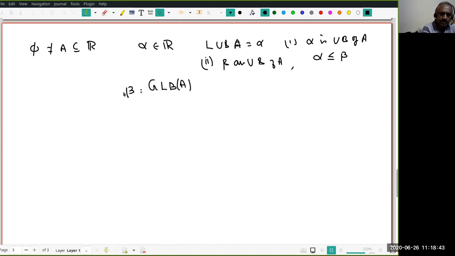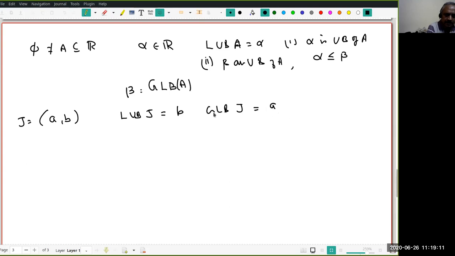Okay. So I'm not going to repeat. You must have reviewed. So let us start with some very simple observations. We had already shown, remember, that the first example we looked at was an interval of this kind. Either it may be closed, open, etc. Let's not worry about that. We said the LUB of J is B, and the GLB of J is A. This is an example you should keep in mind for whatever follows.